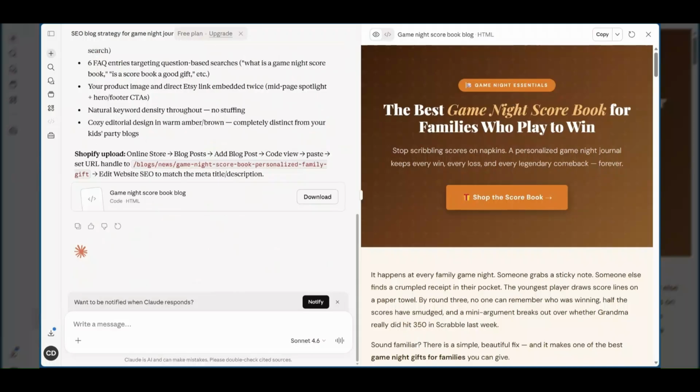If you would like, let me know in the comment section and I can show you how to create Pinterest pins for these blogs so that you can get even more traffic to your blog and to your website.